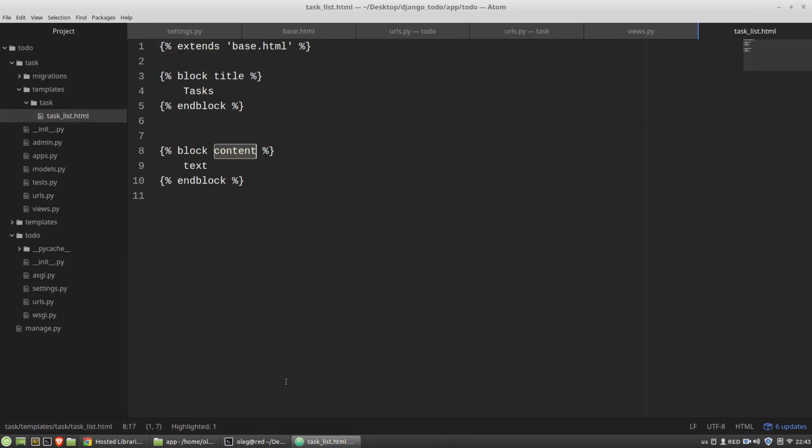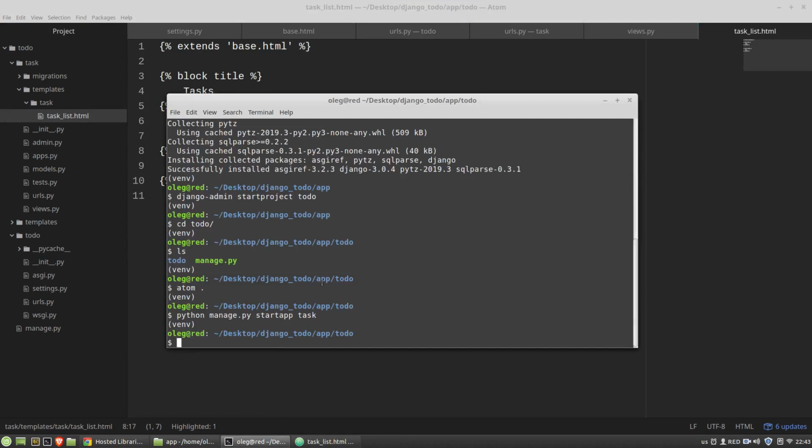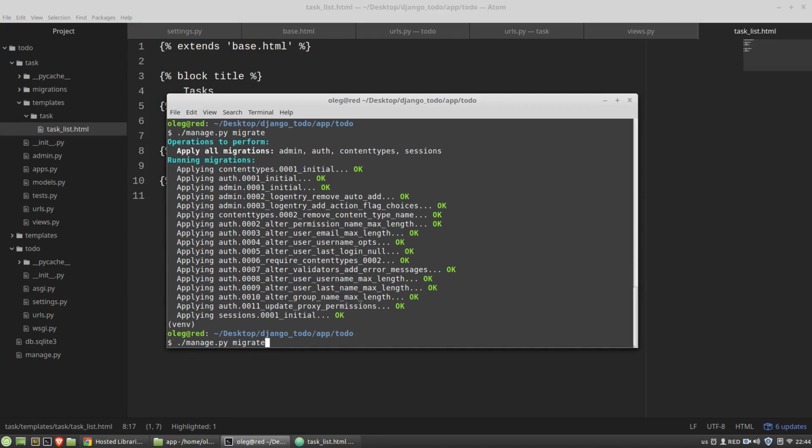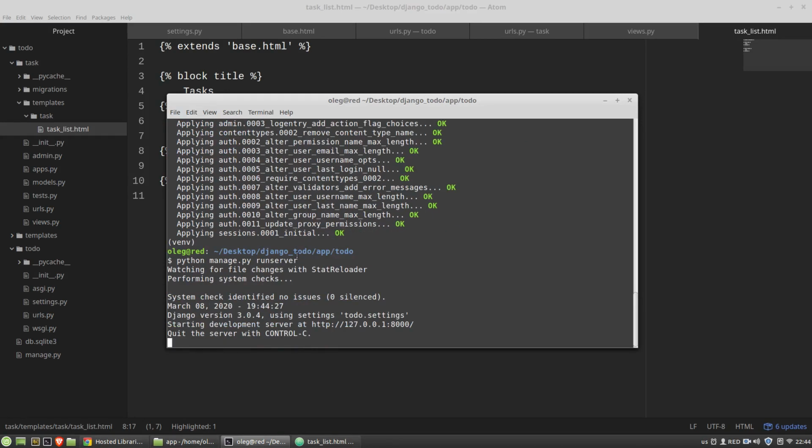Okay, let's test it. I have to run Django's dev server. Okay, Django says that it has 17 unapplied migrations. Let's apply them. So I will use the default 8000 port.